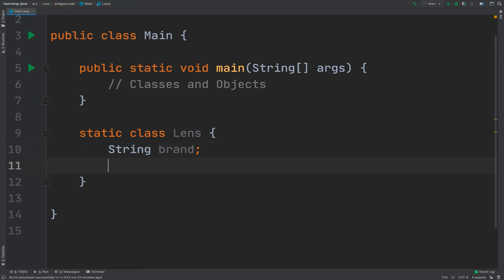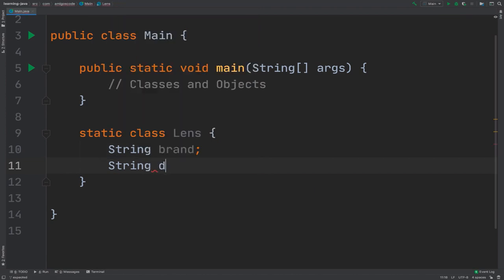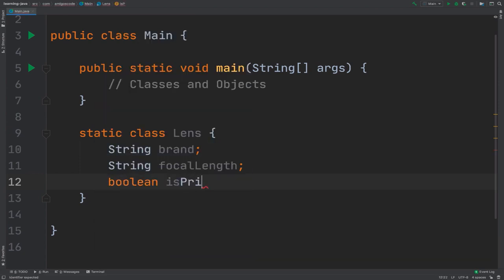And let's also say that we have the focal length. So focalLength. And we can also know whether this is a prime lens or not. So boolean and then isPrime. Now we have the actual properties of this class, right?